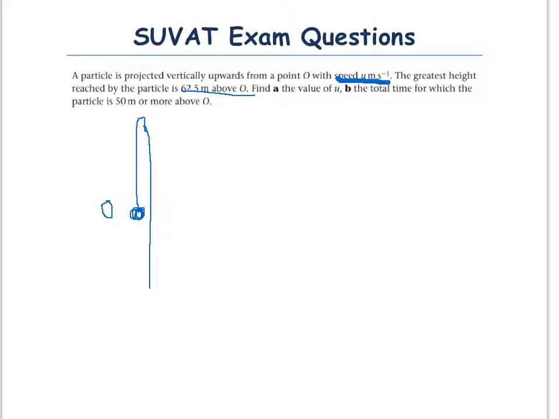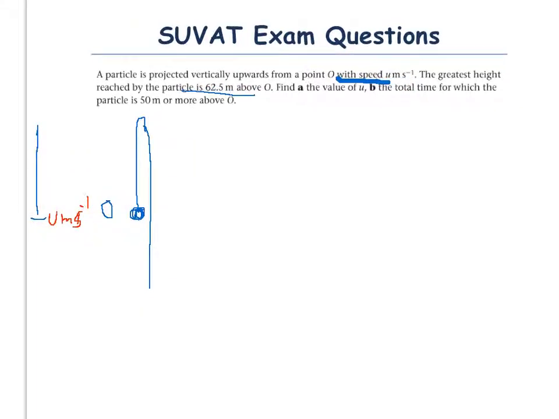We're told the initial speed is u metres per second, and the height above O to the top, where it stops and then starts to fall, is 62.5 metres.